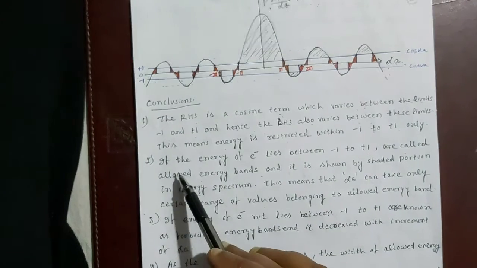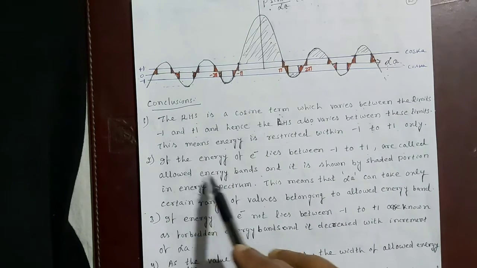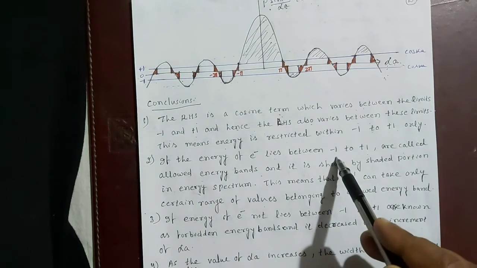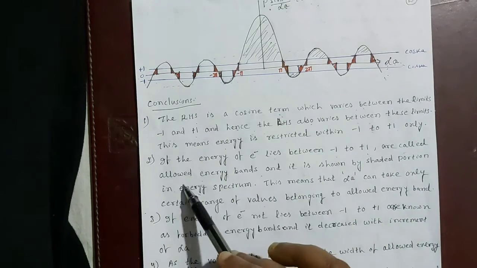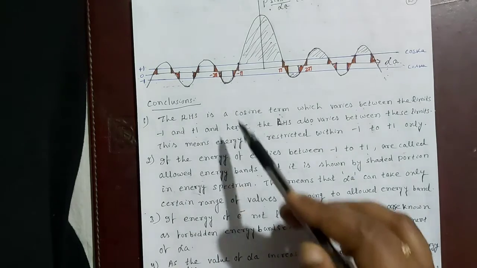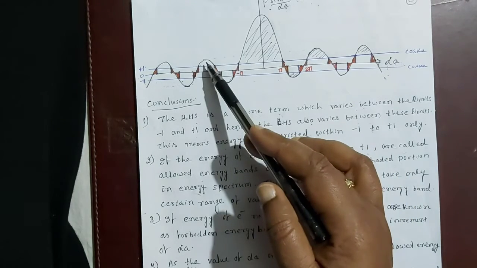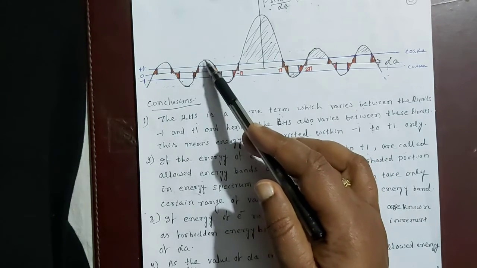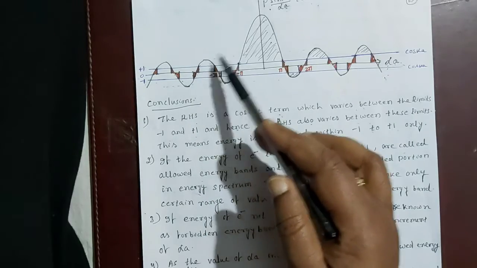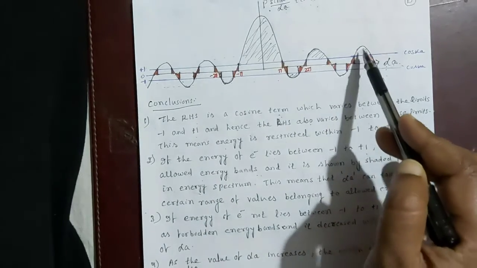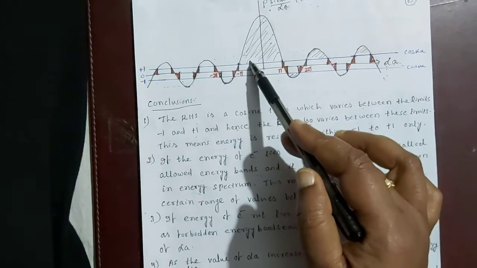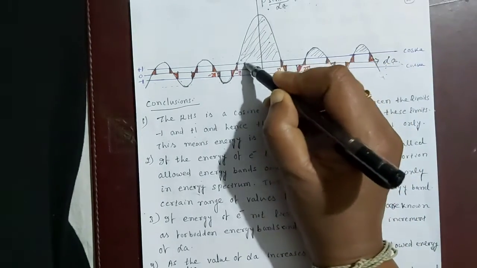So this is our second conclusion. If the energy of the electron lies where the value is between minus 1 and plus 1, then they are called the allowed energy bands, and they are shown in the shaded portion of the curve. And the energies of the electron which lie beyond these two values, minus 1 to plus 1, are called the forbidden energy bands, which are also shown by the shaded portion.